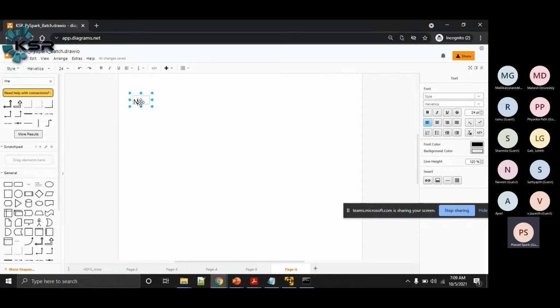What does it do? The name node is responsible for maintaining the metadata. You can say this is a master service.